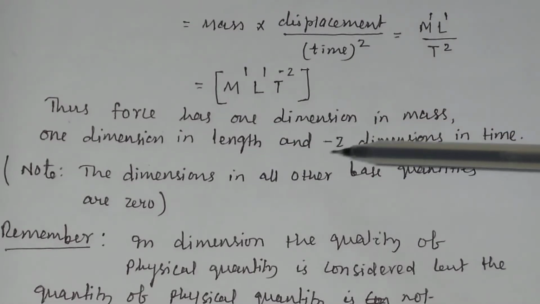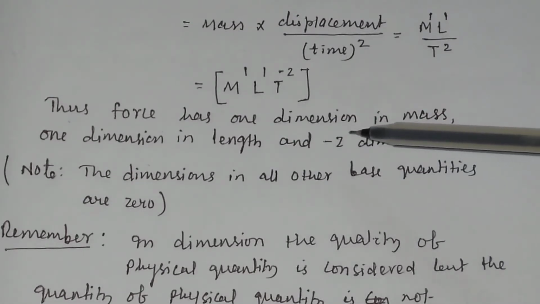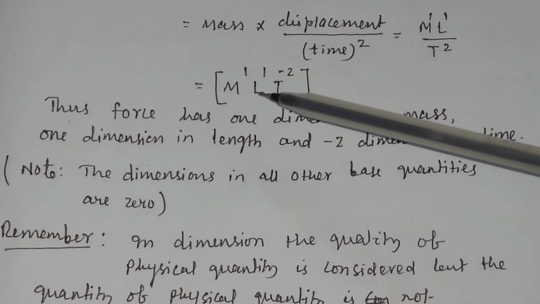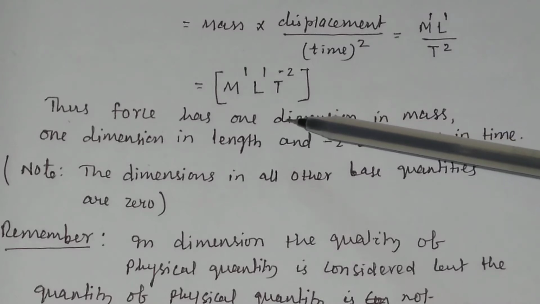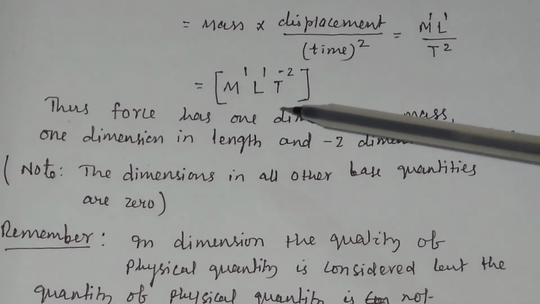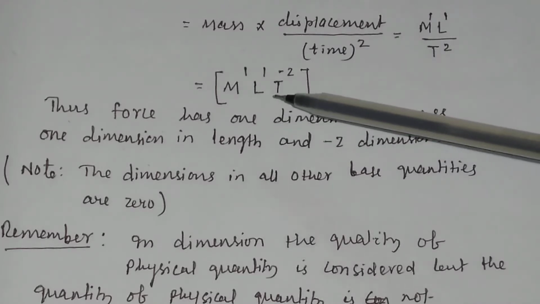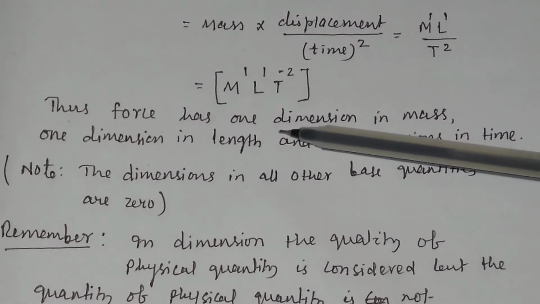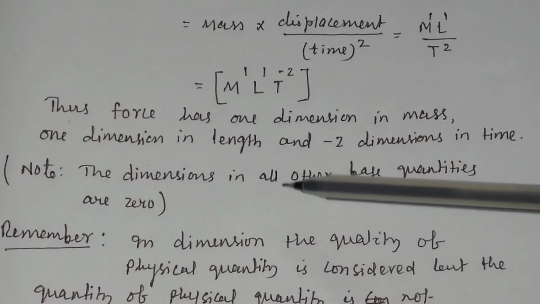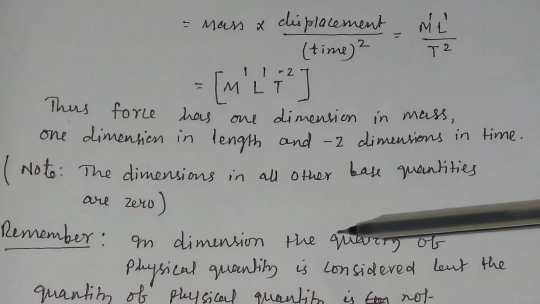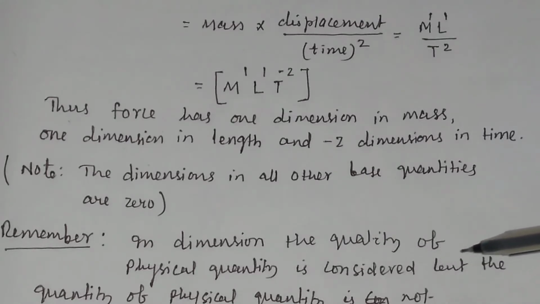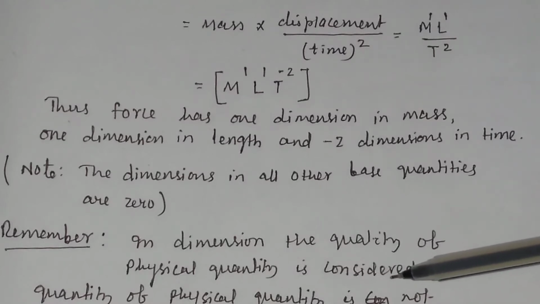And you should note that the dimensions in all other base quantities are 0, since this involves only mass, length, and time. If you are asked for the dimension in all other physical quantities like current or temperature, it will be equal to 0. And remember, in dimensions, the quality of a physical quantity is considered, but the quantity is not.